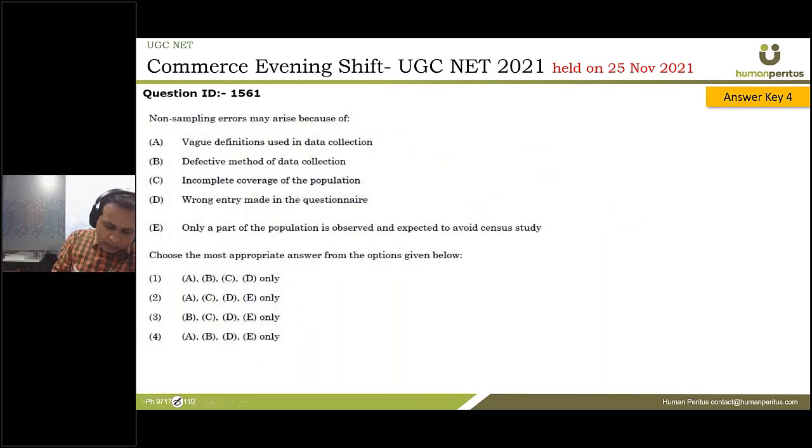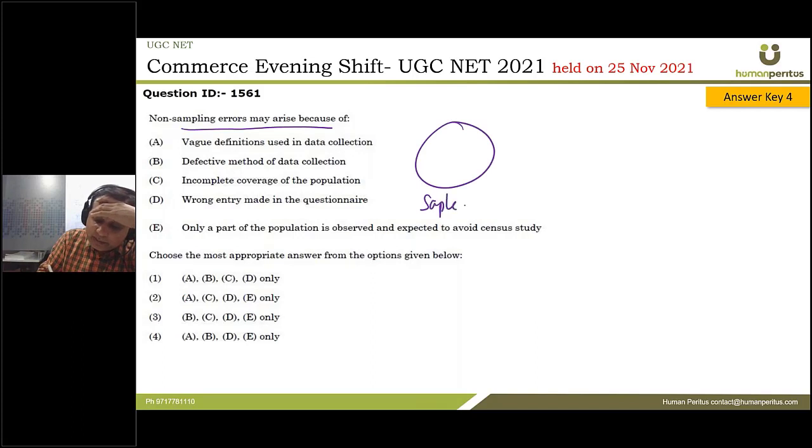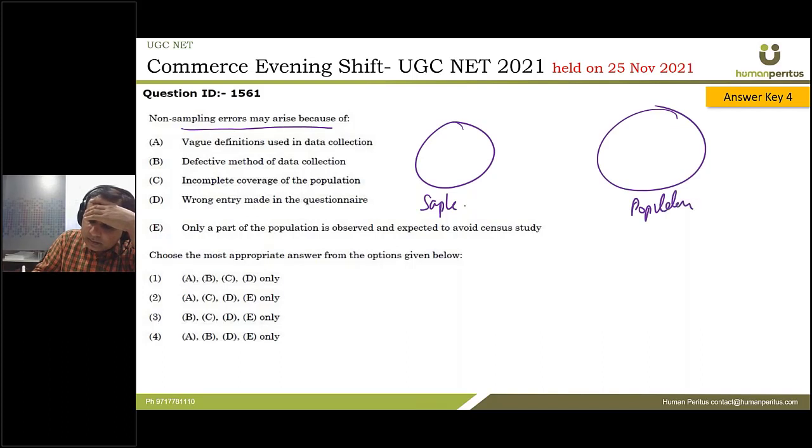Next one, non-sampling error may arise because of... So you have to understand sampling error and non-sampling error to understand it. So guys, let me tell you what is sampling error. What do we do with sampling distribution in our stats class? There is a sample given, and from the sample data, we try to estimate the parameter of the population. For example, from this sample, I calculate my mean, and from this mean, I try to estimate the value of the mean of the population. This is what we do, right?